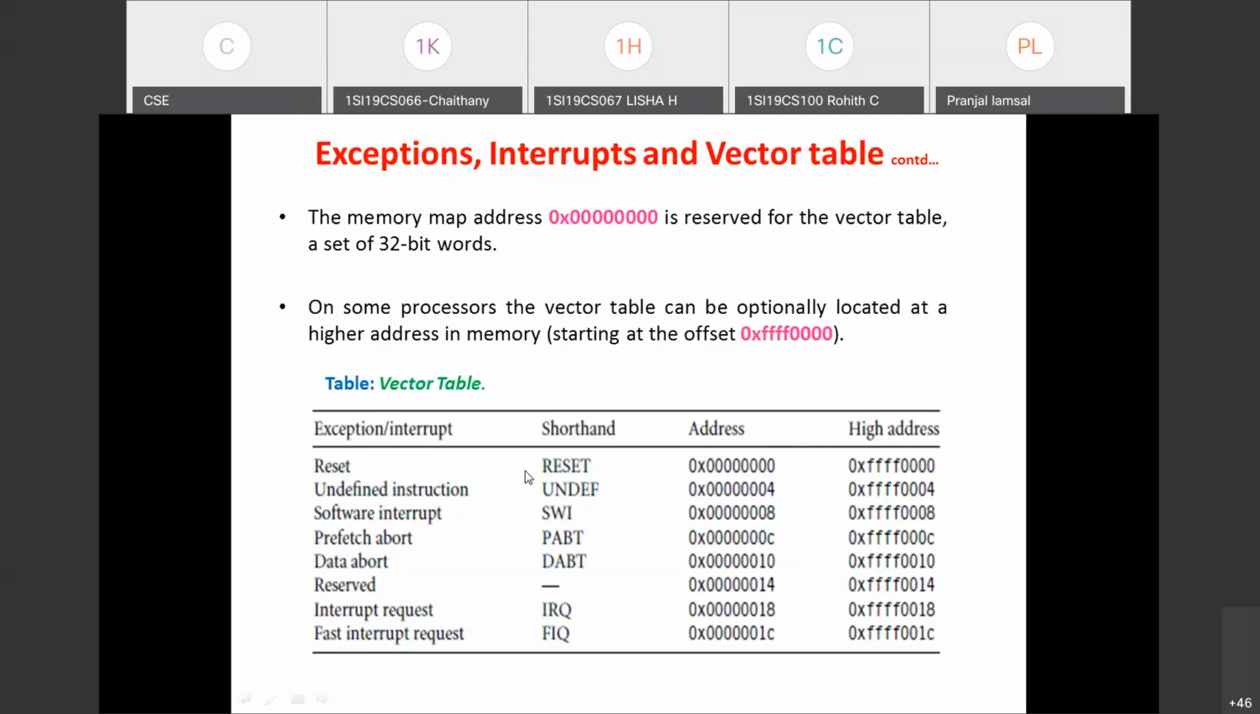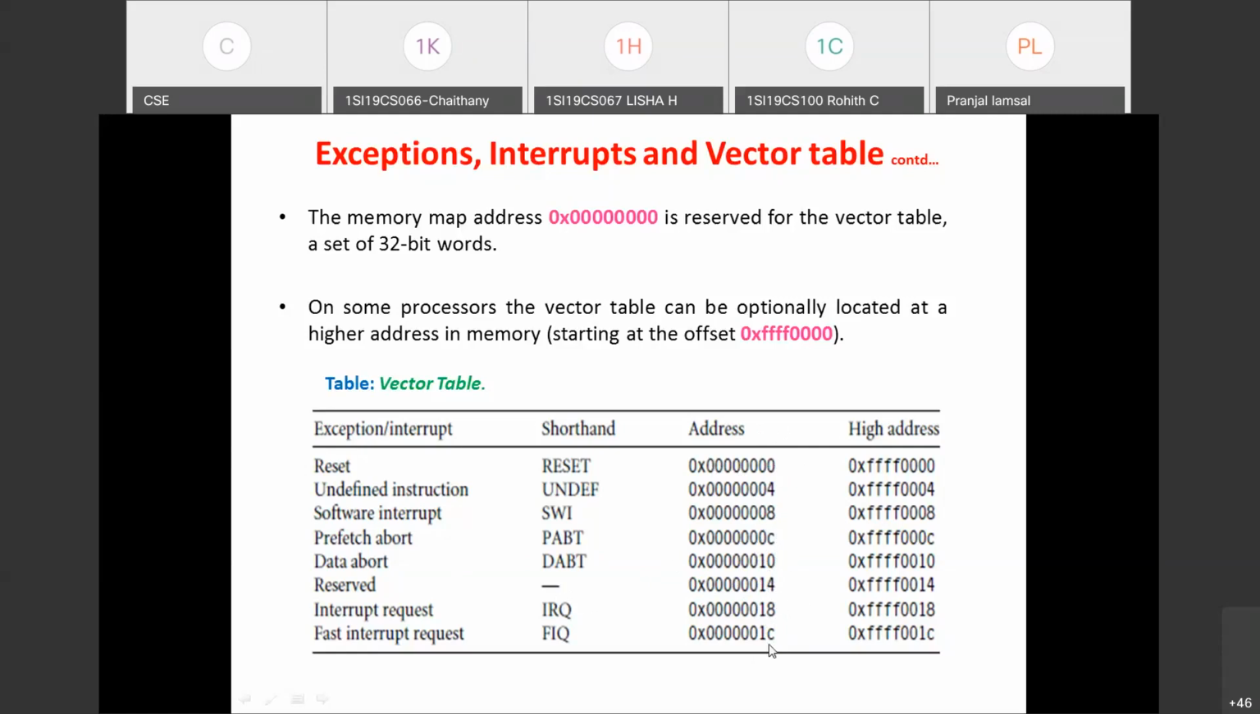You can see the reset vector address is 000. Undefined instruction, the address you find at 04. Software interrupt at 8. Prefetch abort, it is C. And data abort, it is 10H. Reserved, this next 4 bytes, is reserved for future use. It is not defined. Okay, 14H. And next IRQ, it is 18H, and 1C. In sequence, you just keep on adding 4 to this address: 0, 4, 8, multiples of 4. It is simple. The addresses are multiples of 4: 0, 4, 8, 12, 16 in decimal. The representation you are seeing in the table is in hexadecimal.